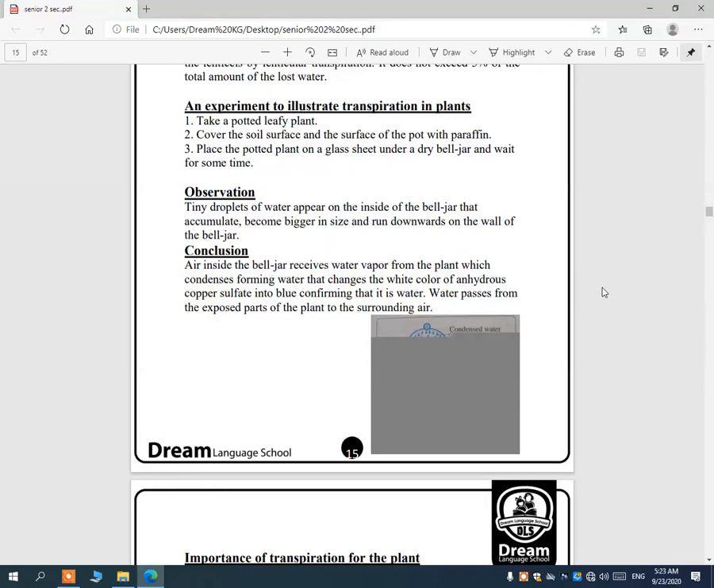Conclusion: air inside the bell jar receives water vapor from the plant, which condenses forming water, which changes the white color of anhydrous copper sulfate into blue, confirming that water passes from the exposed parts of the plant to the surrounding air.